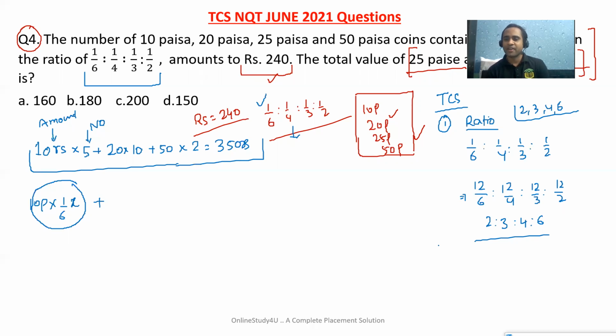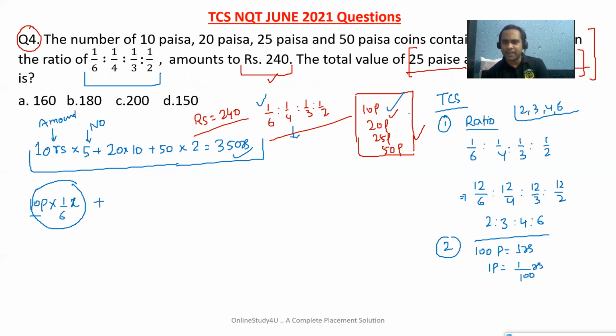First problem done. The second problem is this is in paise. Paise cannot be added to rupees. Rupees will only be added to rupees. 5 rupees plus 2 rupees will be 7 rupees, but 5 paise plus 2 rupees will not be 7 rupees. Now, for 10 paise, we know 100 paise is equal to 1 rupee. So 1 paise will be equal to 1 by 100 rupees.